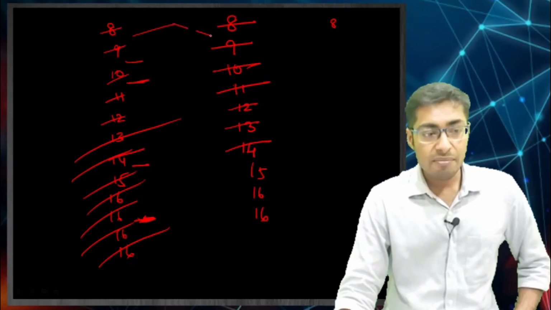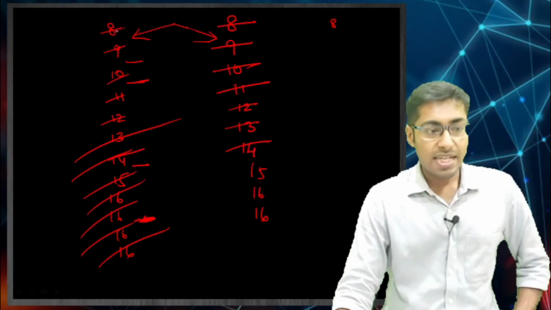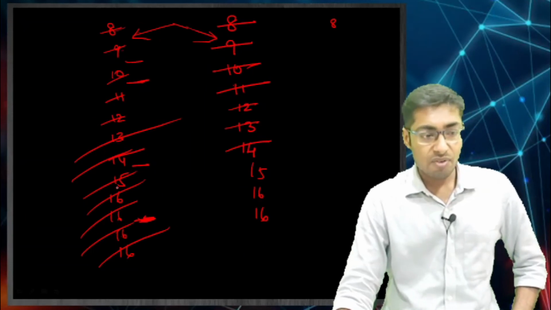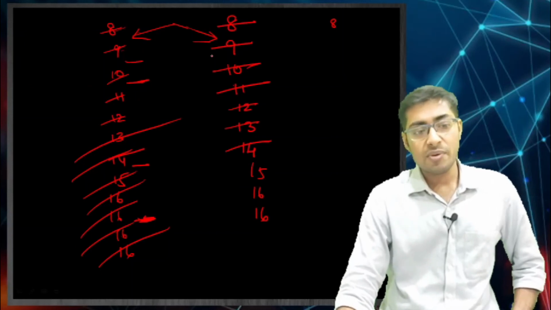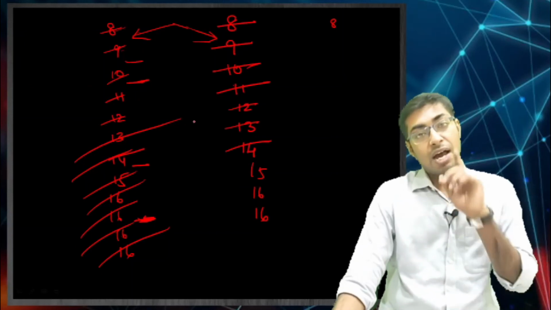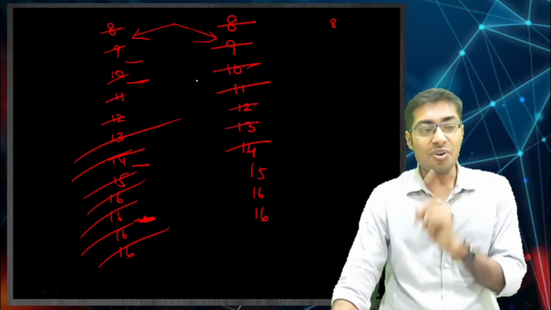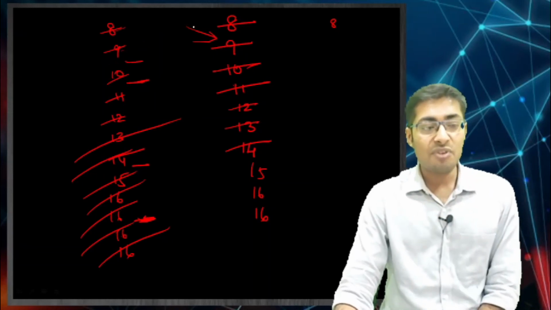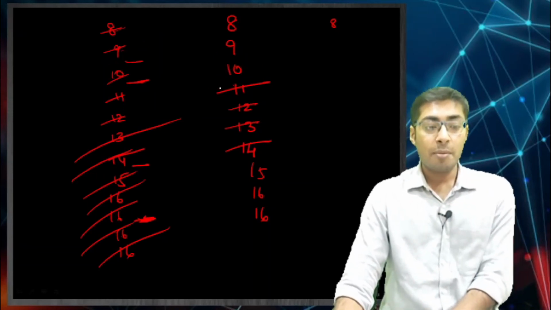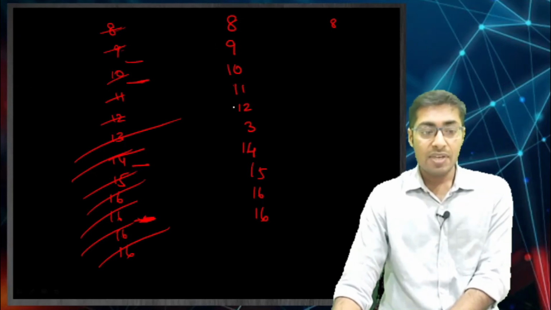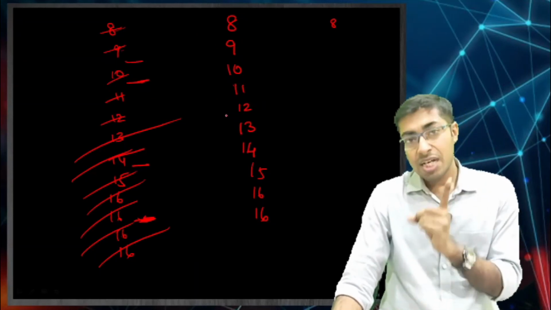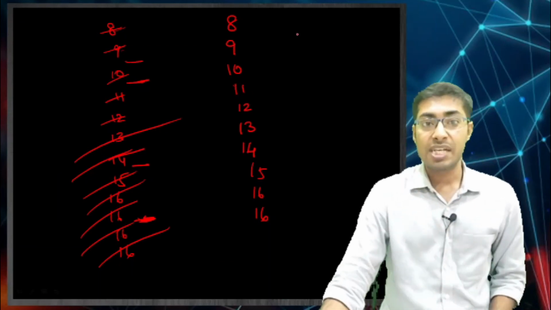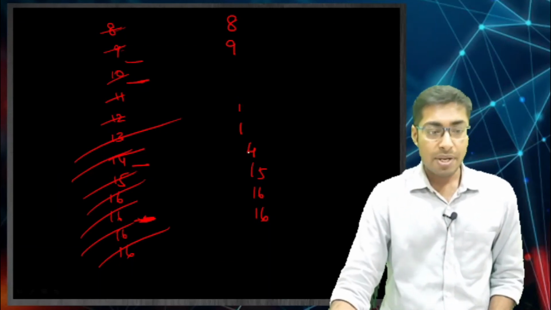Is the FIFO the same? Whatever we did over here, is the COGS the same over here? Yes, even 8, 9, 10, 11, 12, 13, 14, 15 or up to 14 was your COGS, even over here the same COGS is there. But now the crux comes over here in LIFO. Just see what happens in LIFO when you are using the perpetual method. We are using the perpetual method, meaning every time we make a sale we are going to recognize the COGS. So what is happening over here, just see.